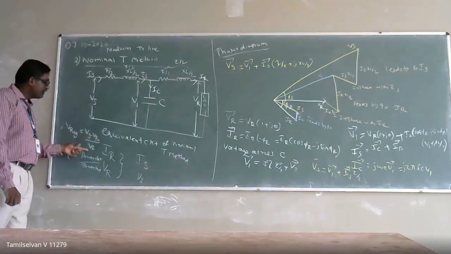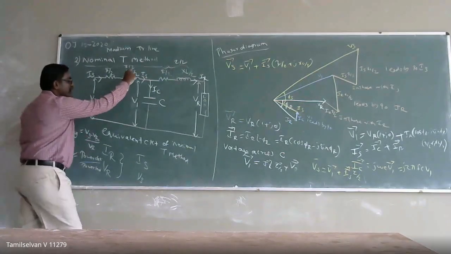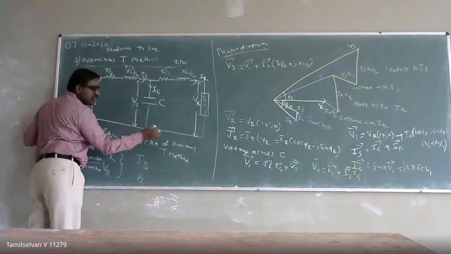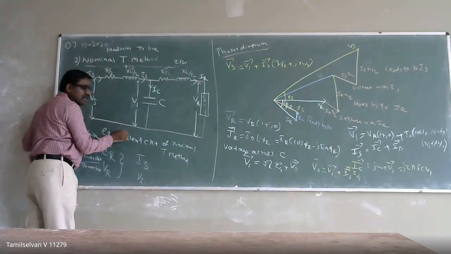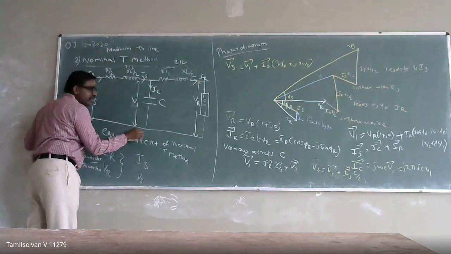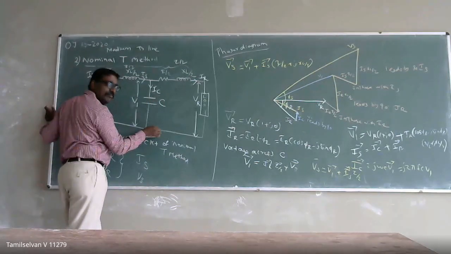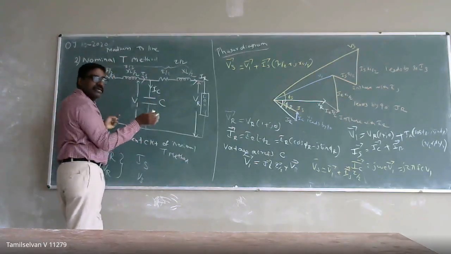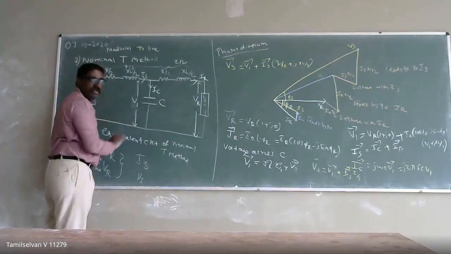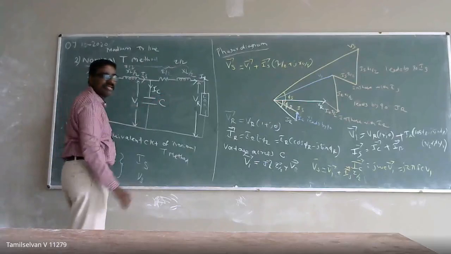So in the quantity of the determinant, you have to know about the unknown quantity. For performance analysis, I have drawn the equivalent circuit of my medium transmission line. Here in the medium transmission line, I have taken the nominal T method. It means instead of distributed, the lumped parameter. I have lumped the distributed parameter and placed it at one point. How I am going to place the capacitance will have an impact on my circuit.